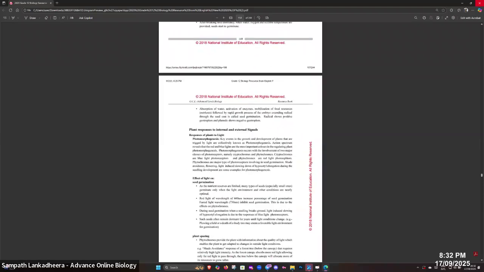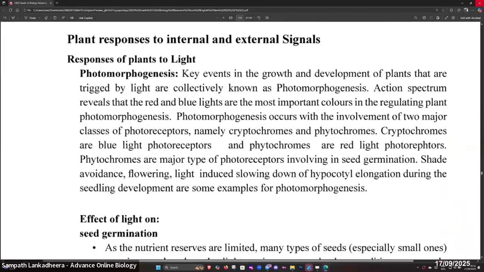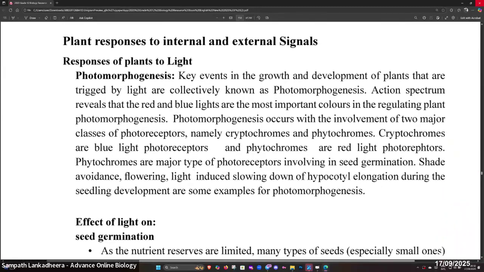Look at this. Photomorphogenesis: key events in the growth and the development of plants that are triggered by light are collectively known as photomorphogenesis. Action spectrum reveals that the red and the blue lights are the most important colors. Photomorphogenesis occurs with the involvement of two major photoreceptors, cryptochrome and phytochrome.